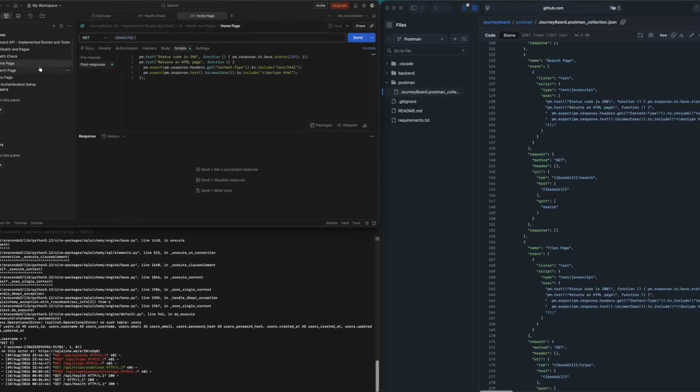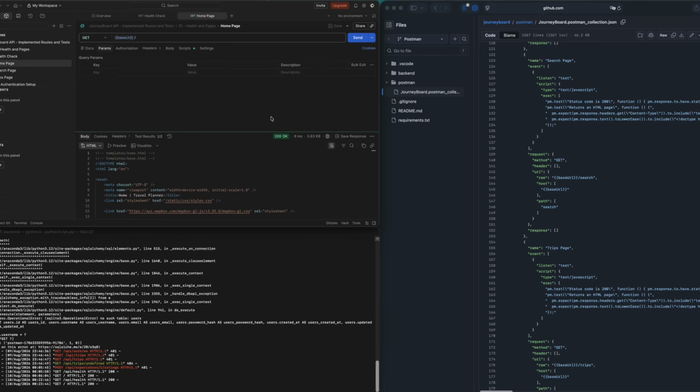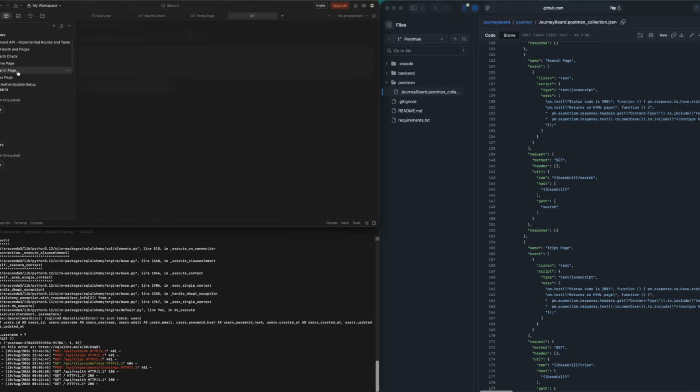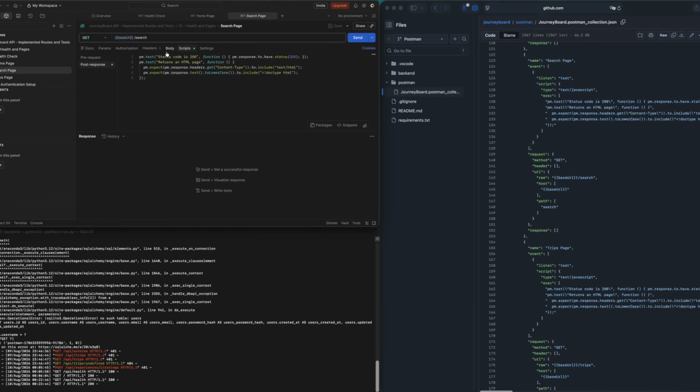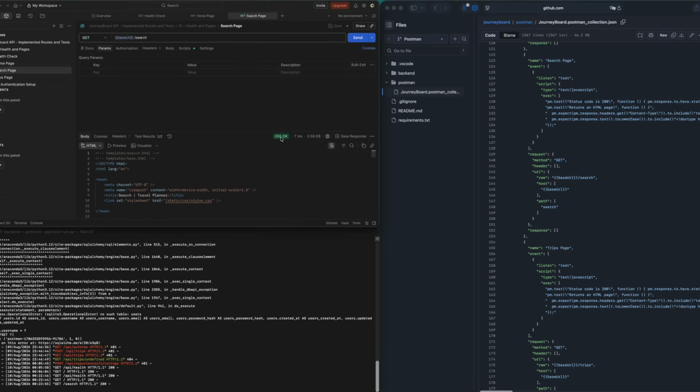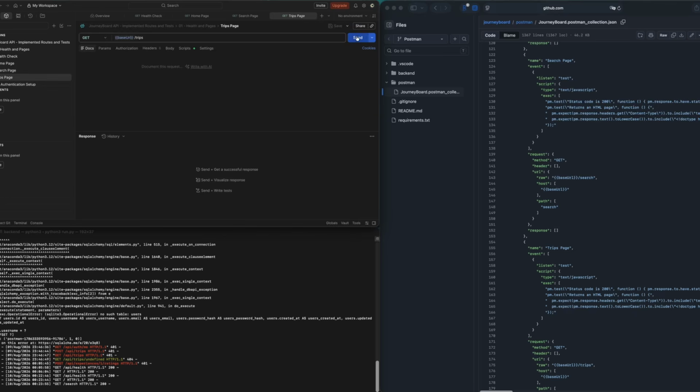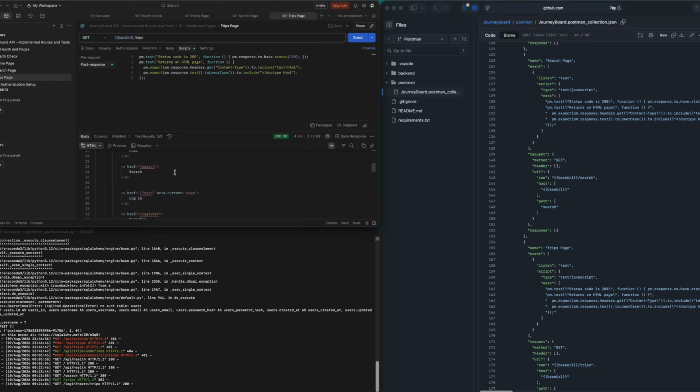I'm just going to quickly show you the home page. These are the test scripts. These are the parameters. We click send. Again, 200 OK. Everything's working fine. The search page here, here's the test. Again, we'll go back to the parameters. 200 OK. Everything's working fine. Test page, trips page. Here's the test. Here you go.